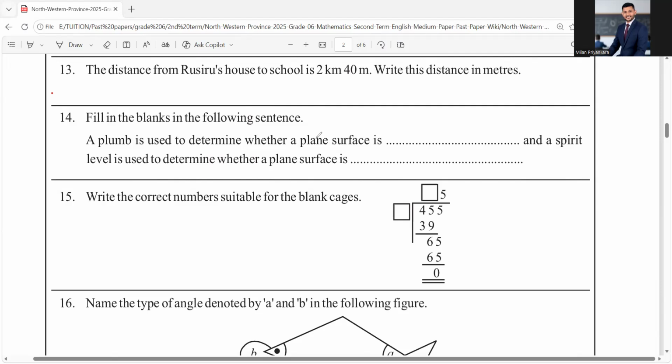The distance from Rusero's house to school is 2 kilometers 40 meters. Find the distance in meters. This 2 kilometers means 2000 meters, and plus you have 40 meters. When you add this, you get 2040 meters. Okay, right. Now let's go to the next.